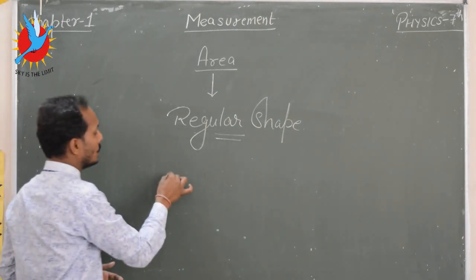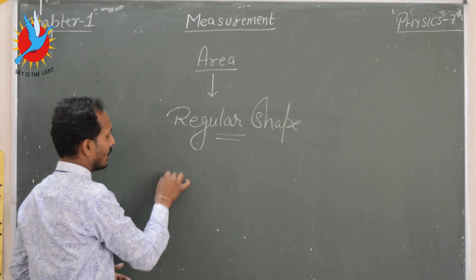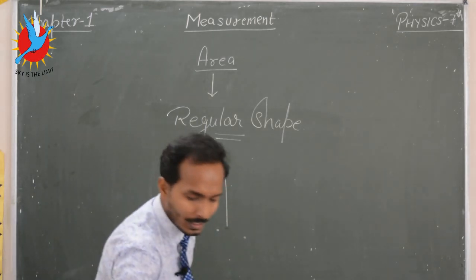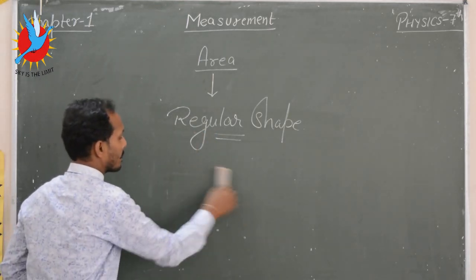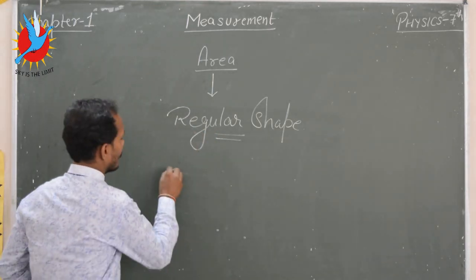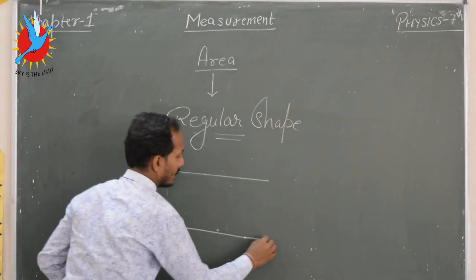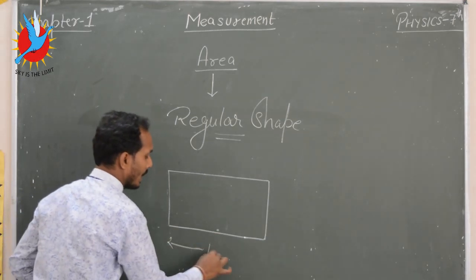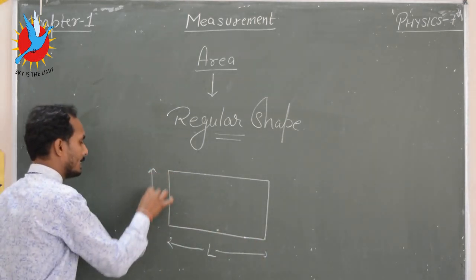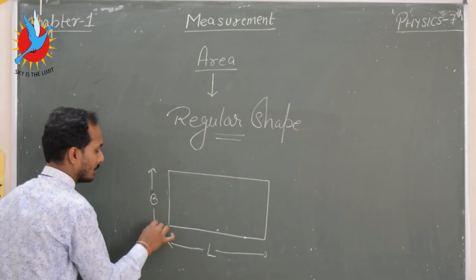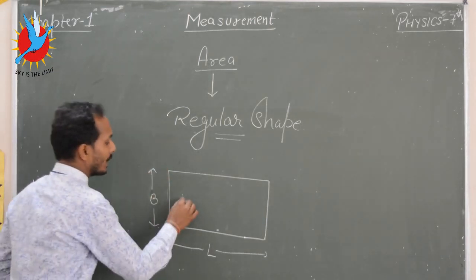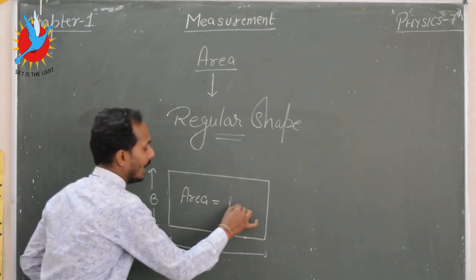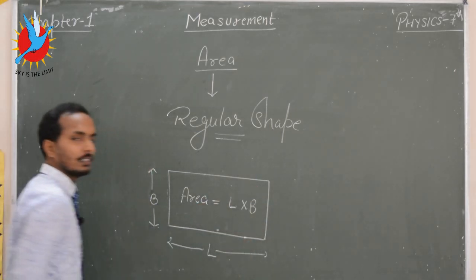Suppose you have a rectangle, which has a shape like this, in which this is the length and this is the breadth. So how can you calculate the area? Then area of rectangle is length into breadth.